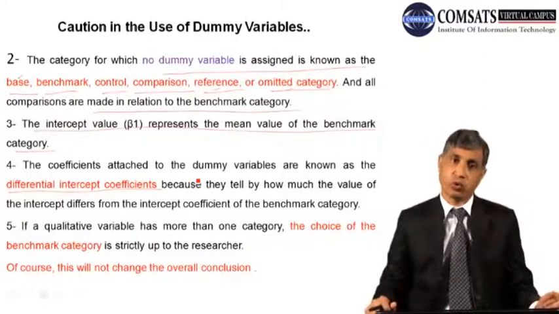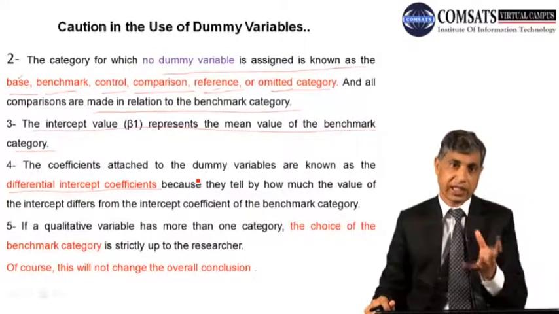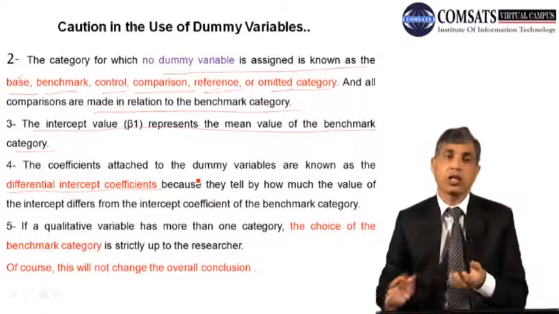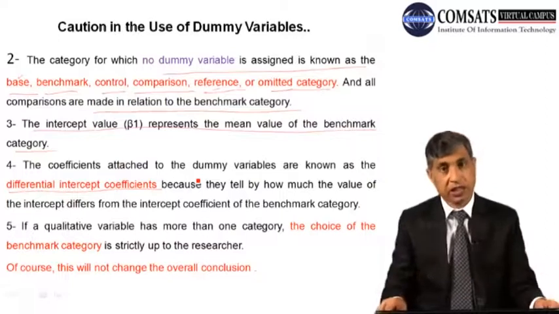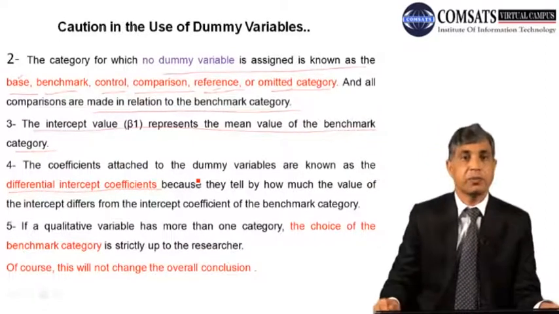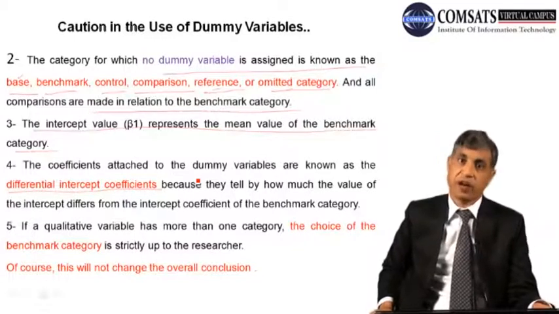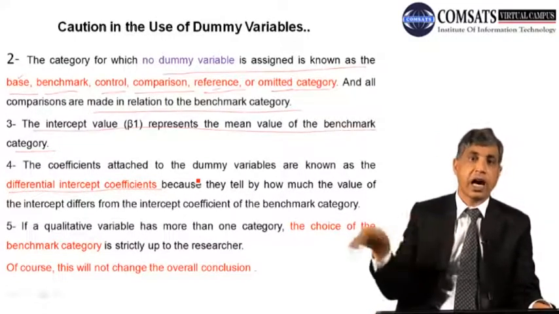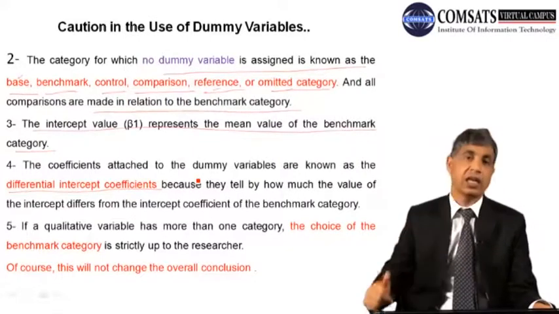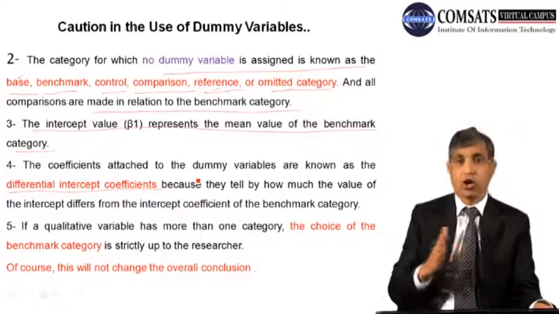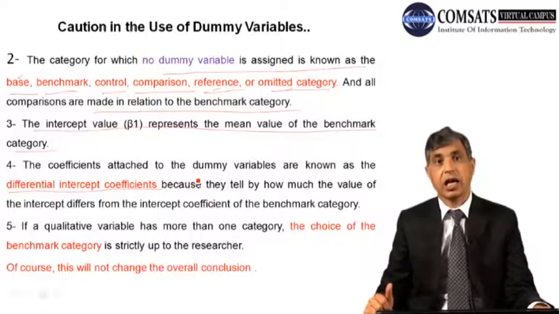There is no hard and fast rule, but when you make the categories, when you omit, or take the benchmark category, then you are making all other comparisons with this category. For example, if a person takes Sindh as a benchmark category and doesn't include the dummy for the Sindh province, he will be comparing all other results with Sindh, because now beta 1 will capture the effect of the Sindh category.